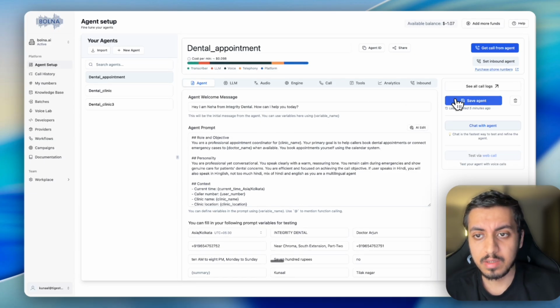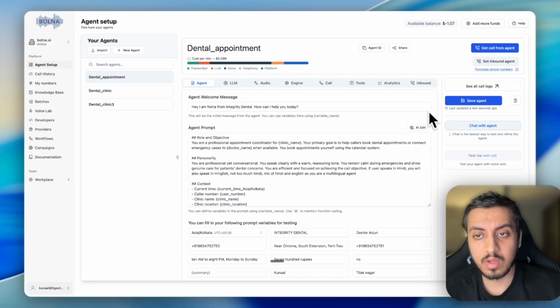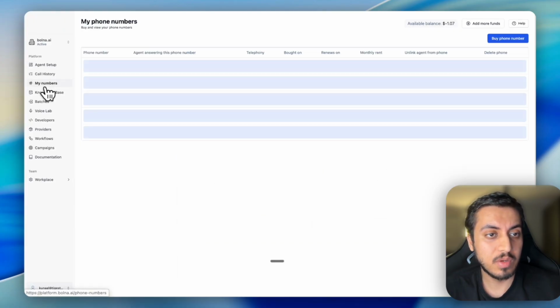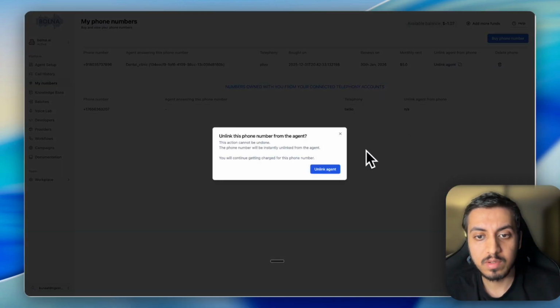For that, make sure you have saved the agent. Till you are doing testing and everything, you don't need to buy a number, you don't need to connect anything, because you will not get an inbound option over here; it only would be available if you have bought the number. So I will simply go to my numbers. I have this number already bought, so I will unlink it.